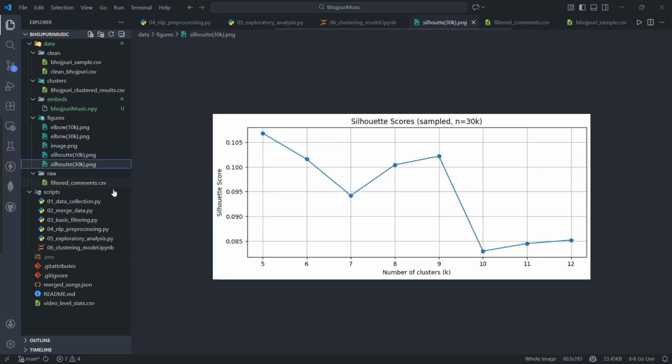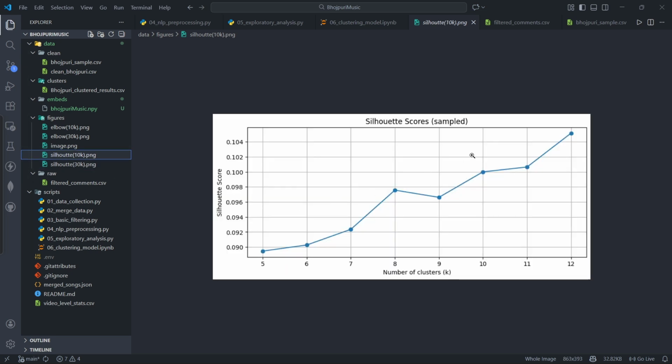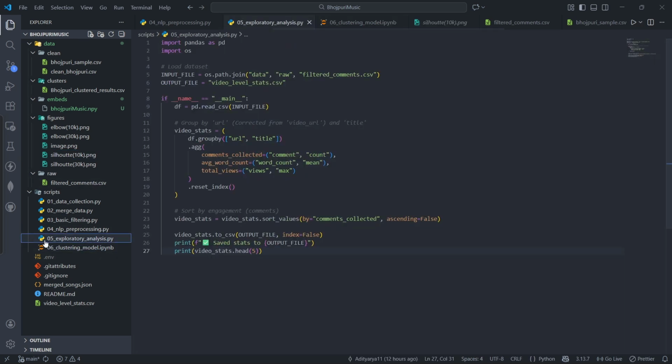And for the silhouette score, the cluster shows that 9 has a good value, but 10 has a very bad value. So this also proves that 9 can be chosen, and 10 is not so good. Now for the last part, I have exploratory analysis, like which of the YouTube videos had the most comments.